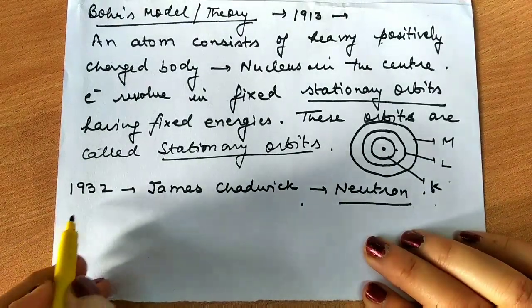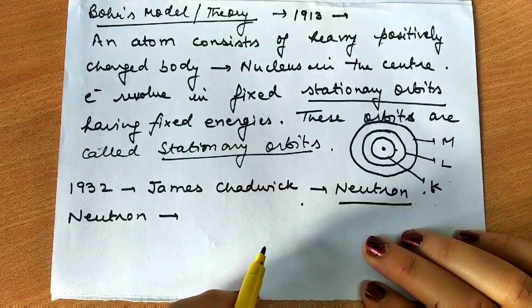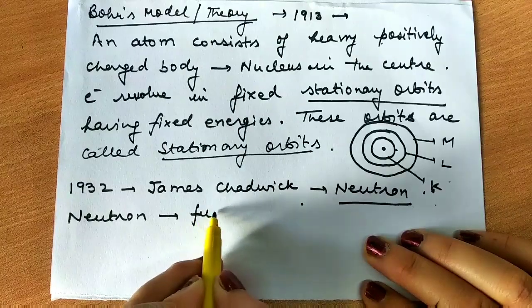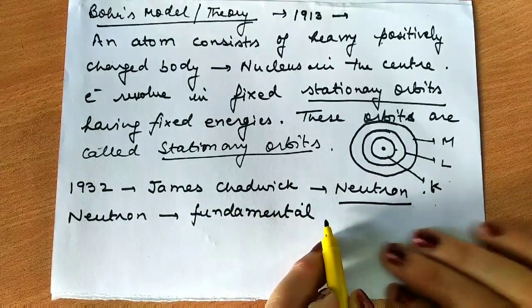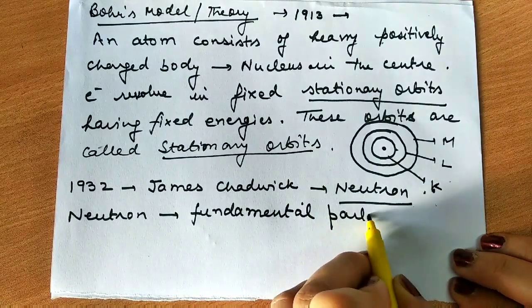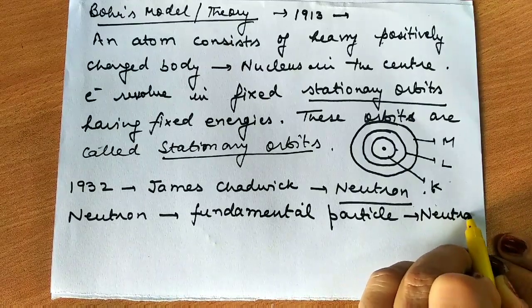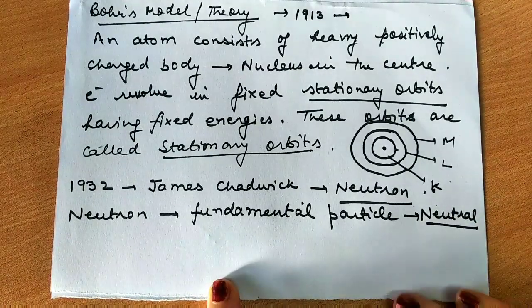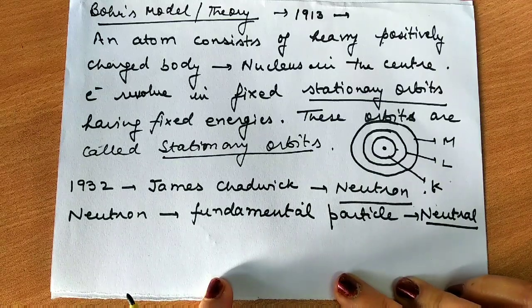So how do we define a neutron? A neutron is a fundamental particle, or I can say a subatomic particle, which is neutral. Neutral means having no charge. Like electrons negative, protons positive charge, neutrons are neutral.